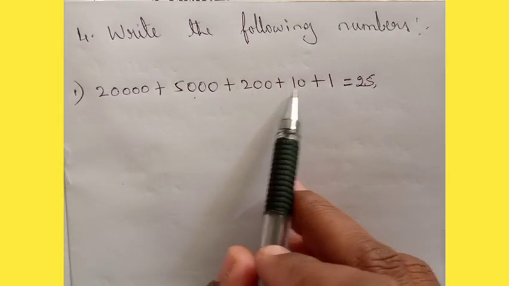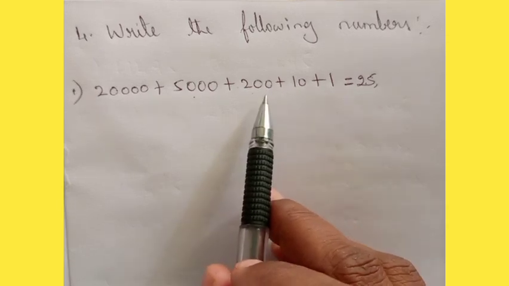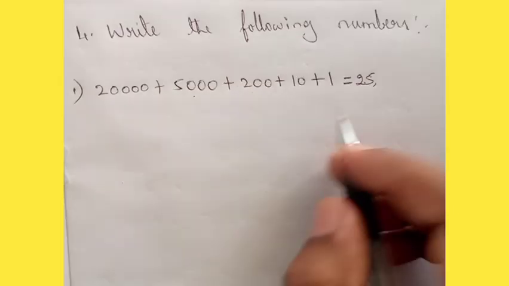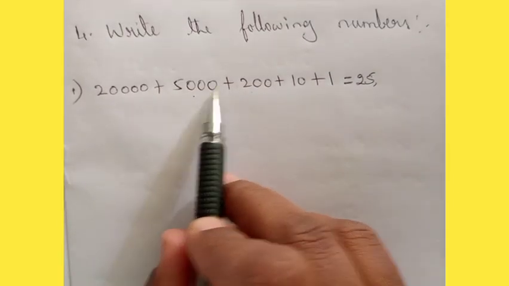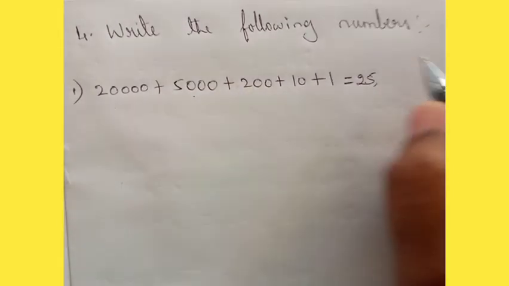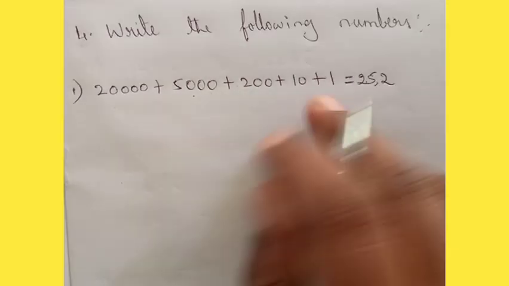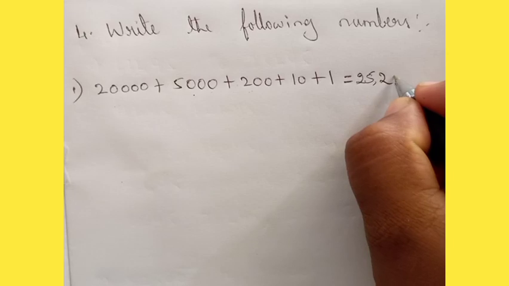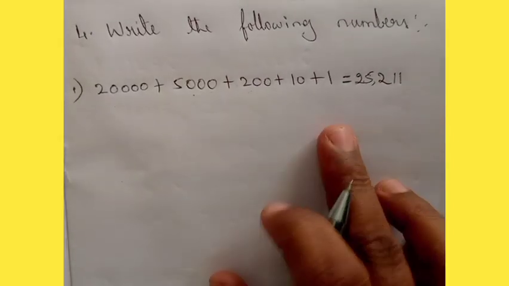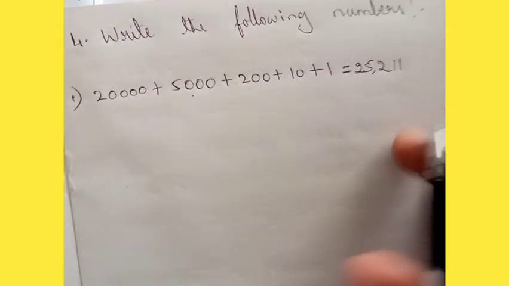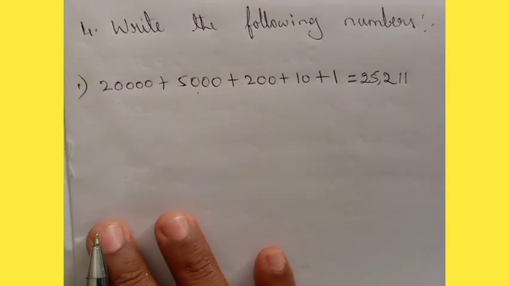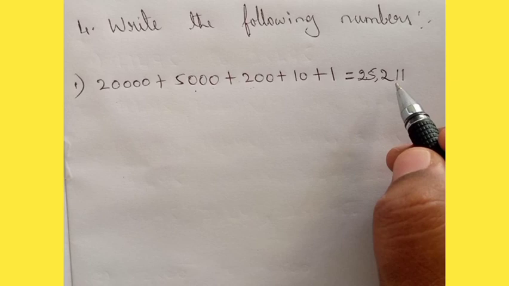Now 200 plus 10, how much it will become? 200 plus 10, 210. Okay. So 25,200. Then 10 plus 1, 11. Okay. So what will be the answer here? 25,211. Written in the numeral number you have written? Yes.